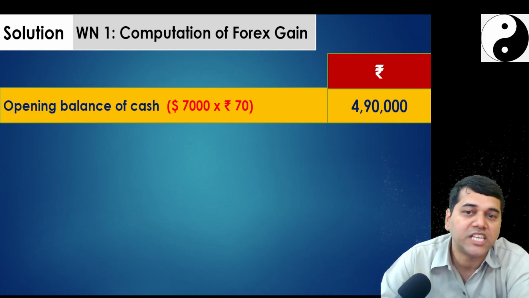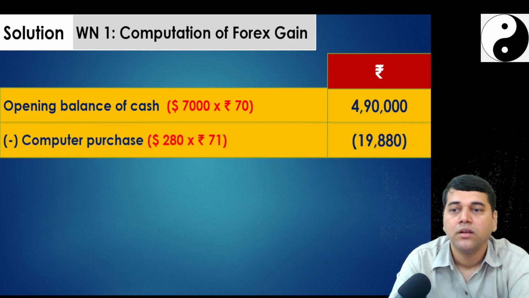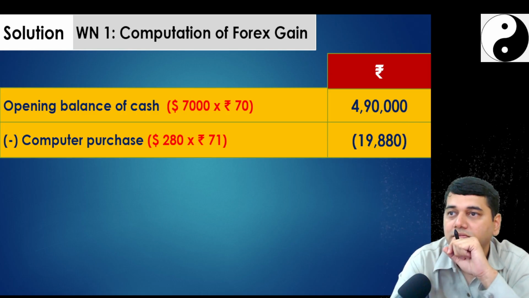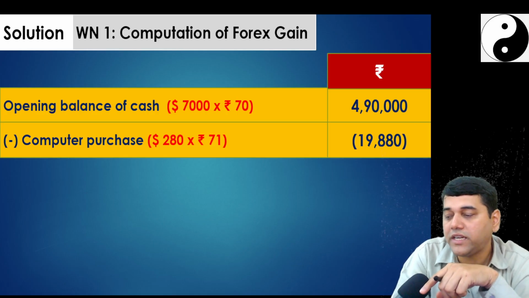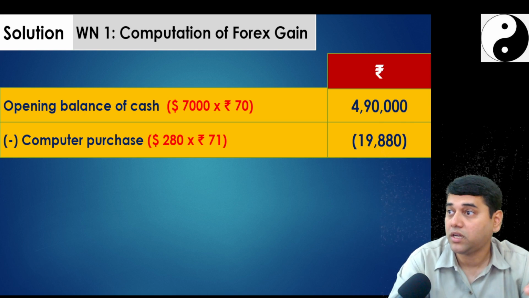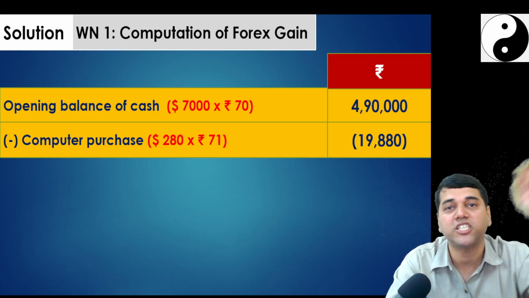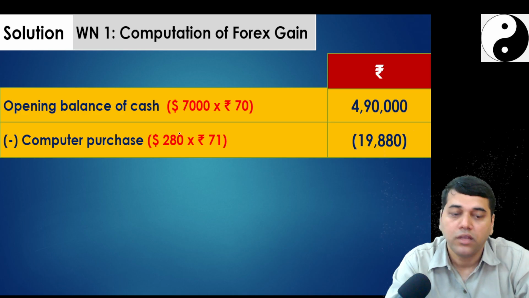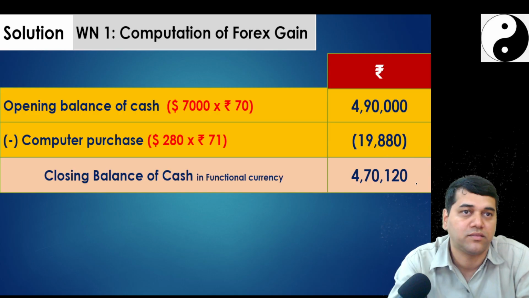My opening cash balance in rupee is 4,90,000. You purchase one computer. Did you purchase it on credit or cash? They said cash. What if it was on credit? Then this would not have got deducted. Instead, one more new item called a creditor would have come, and it would have become an adjustment or an investment in financing activity. Now, at the end of the year, in rupee, this should have been your balance.